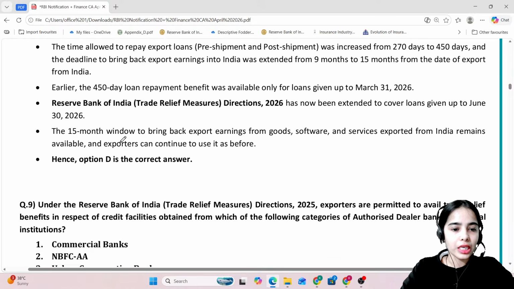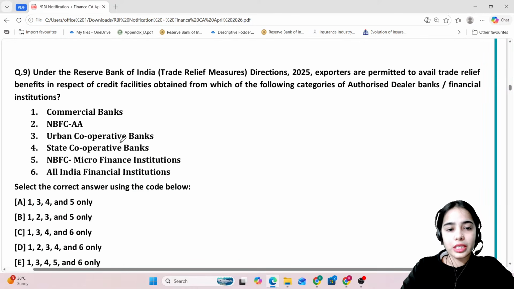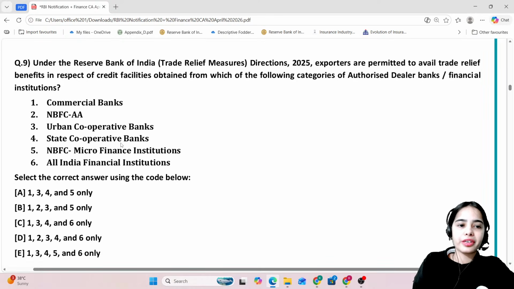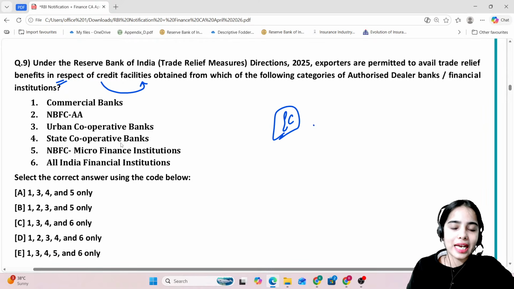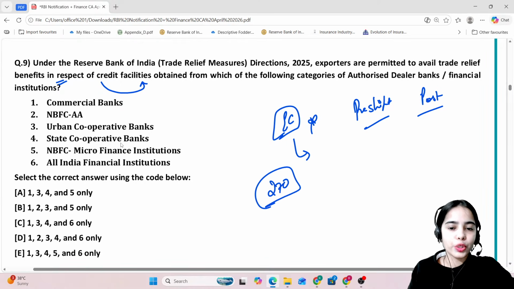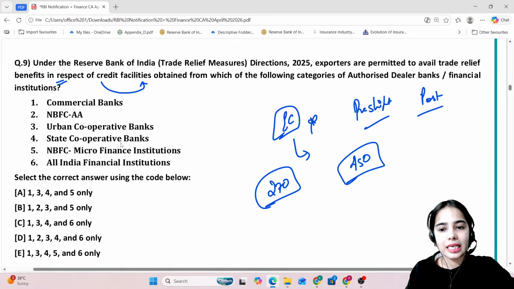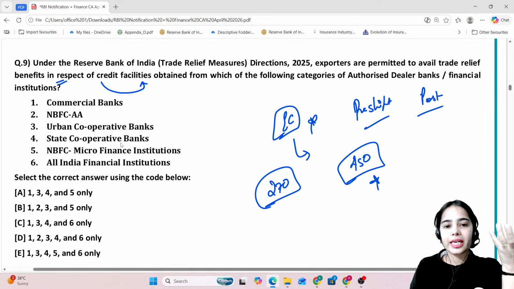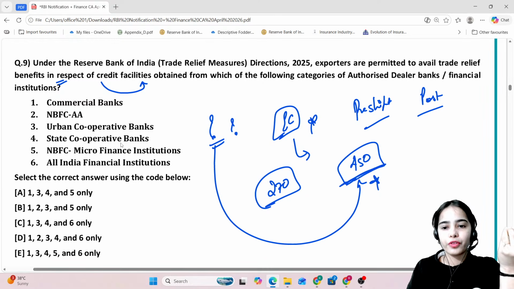Yes. Now, under the Reserve Bank of India Trade Relief Measures Directions 2025, exporters, they are permitted to avail trade relief benefits in respect of credit facilities. So basically, if an exporter has taken the export credit, pre-shipment or post-shipment, this export credit normally would have to be repaid within 270 days, but now the extension of time says that the export credit can be repaid within 450 days. Now the export credit can be taken through which institutions? That can be repaid within 450 days now.